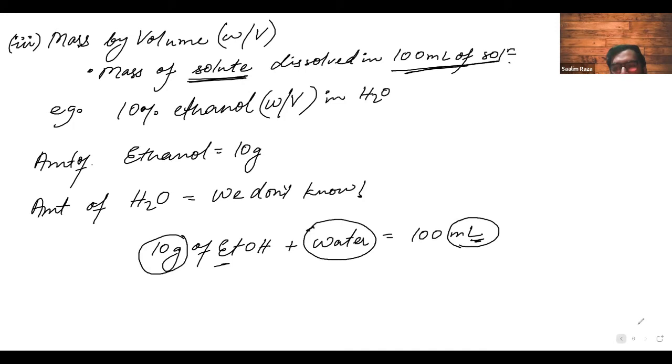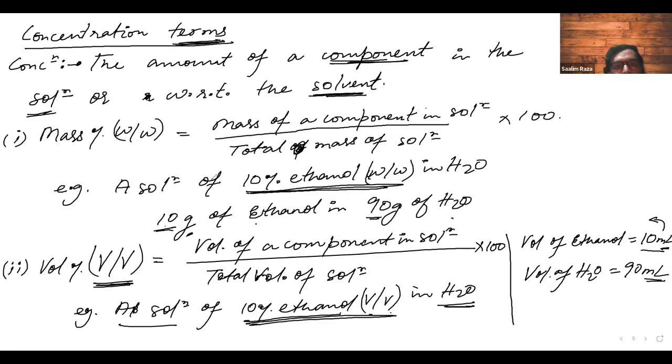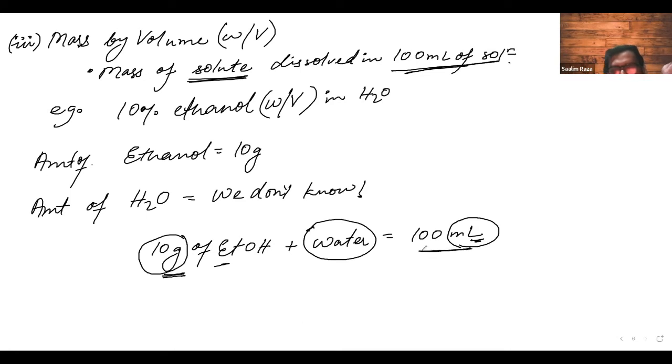But for earlier cases, what happened? Both were in terms of mass, in grams, hence we can easily add. So 10% of ethanol means 10 gram of ethanol and 90 gram of water, correct? Everything was in terms of mass, and in volume percentage everything was in terms of volume, hence we could easily add and subtract. But here something is in terms of grams and the solution is given in milliliters. 100 ml is volume and gram is mass. Hence we cannot add and we cannot say anything about the amount of H2O.